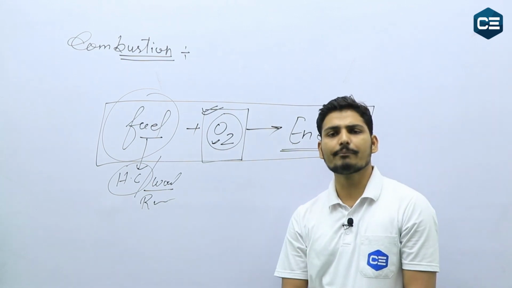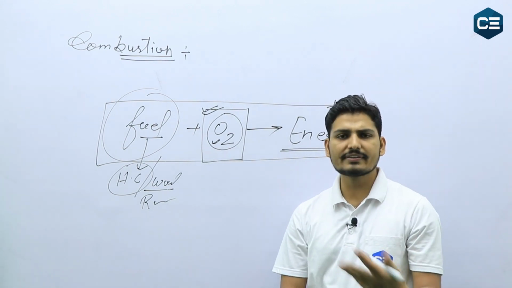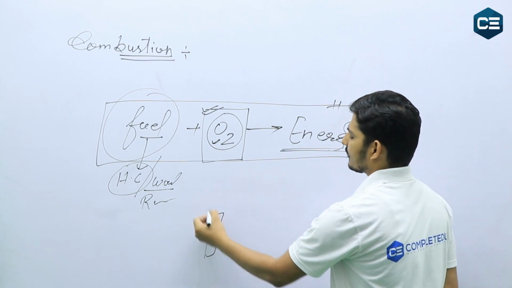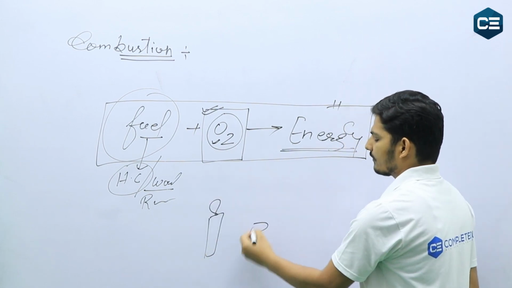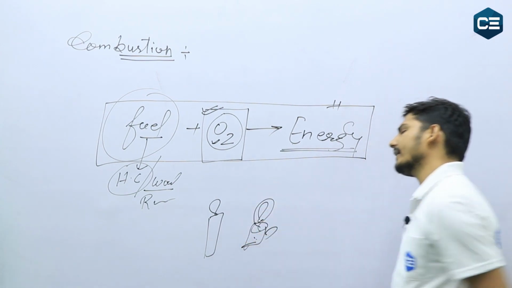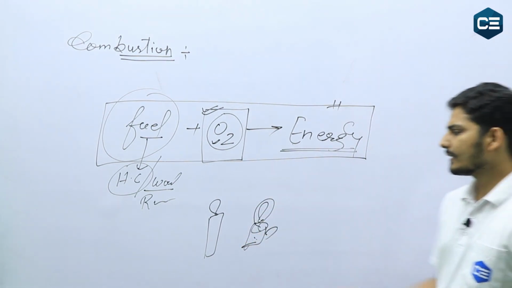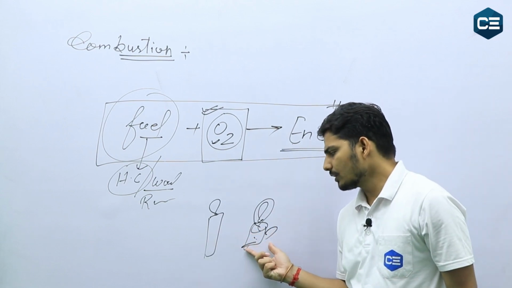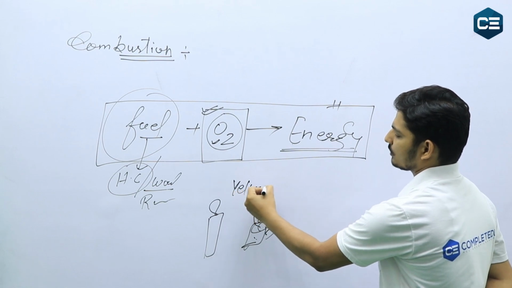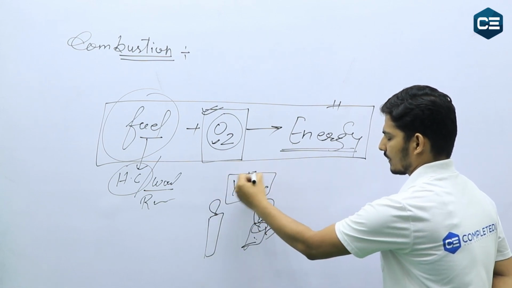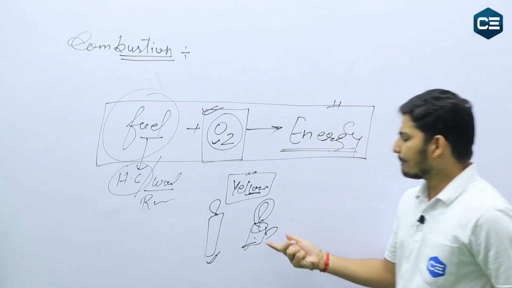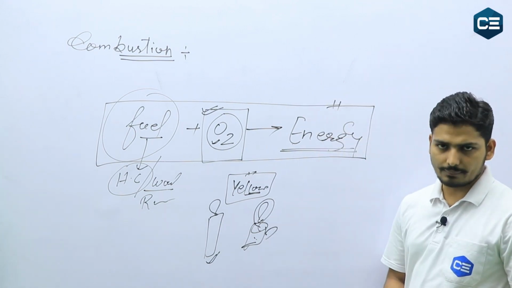Oxygen is the most important part here, as we have seen in our practical. At first we burned a candle, then we burned some amount of petrol in our firing pot. We saw that the candle and the petrol both were burning with a yellow sooty flame. A candle is a type of wax and petrol is a type of hydrocarbon.